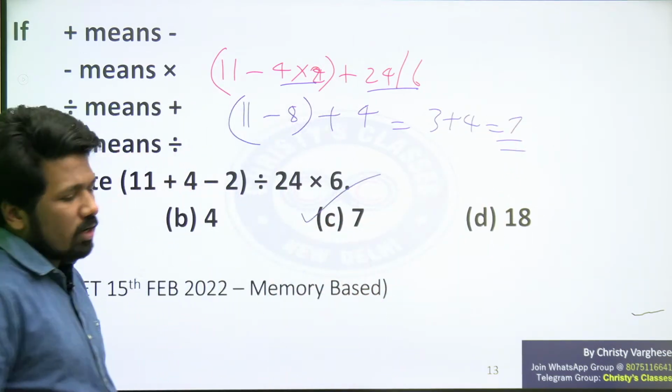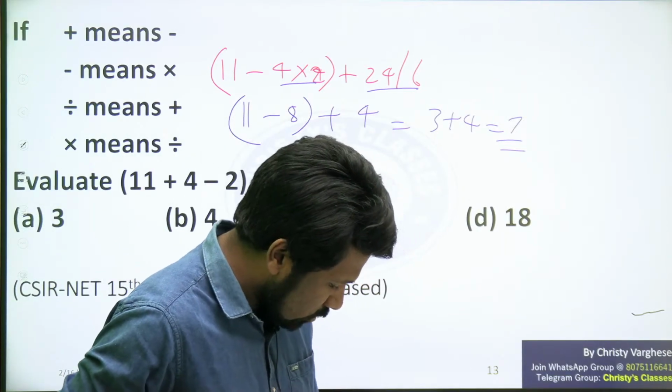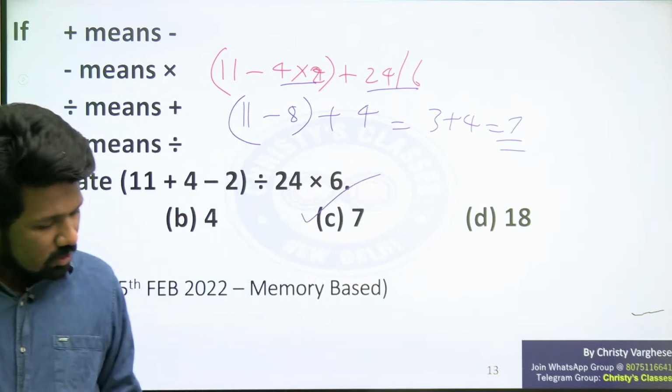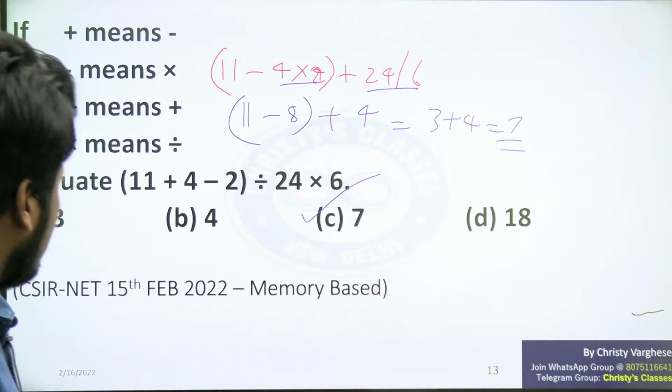Basic coding, decoding, and your understanding of the BODMAS rule is also checked. So if that is clear, let's move on to the next question. Most of you got 7, and it is totally correct.